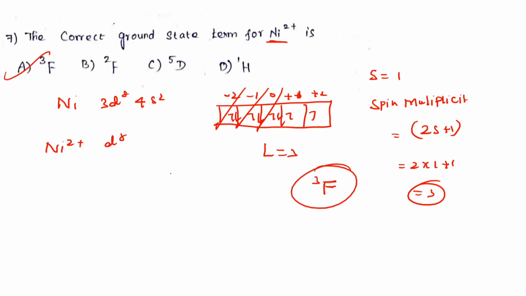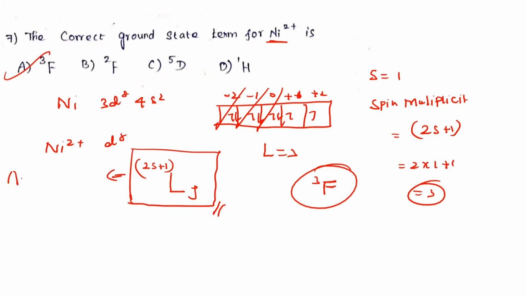What is the actual notation of the term symbol? Put L, and 2S plus 1, then the J value. This is the actual term symbol notation for the atomic orbital. Atomic, not molecule. For molecules it is different: you put plus minus and the g u parity rule, and you have to apply the spin selection rule. A molecular term symbol is different from an atomic term symbol. So this is for the atomic term symbol.